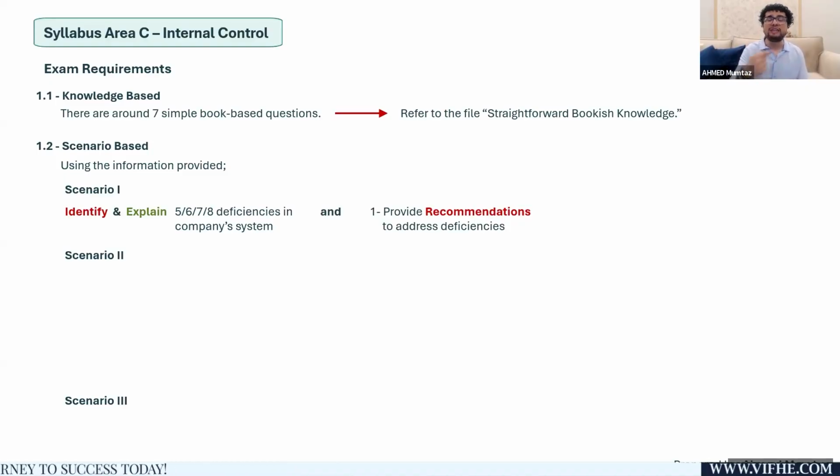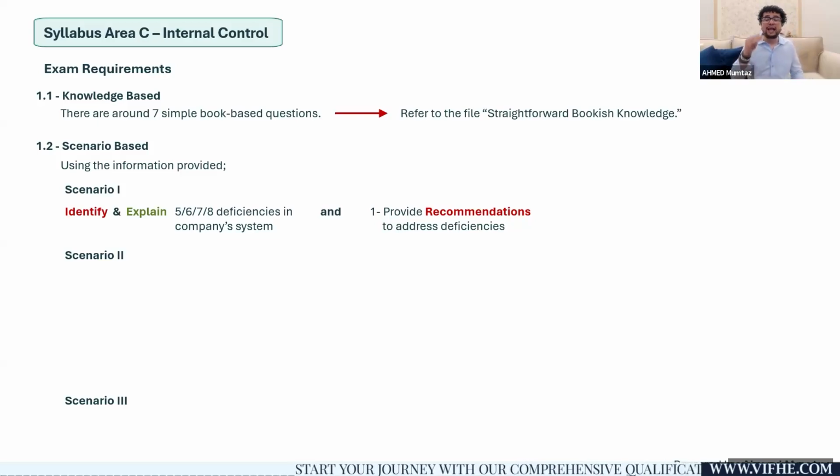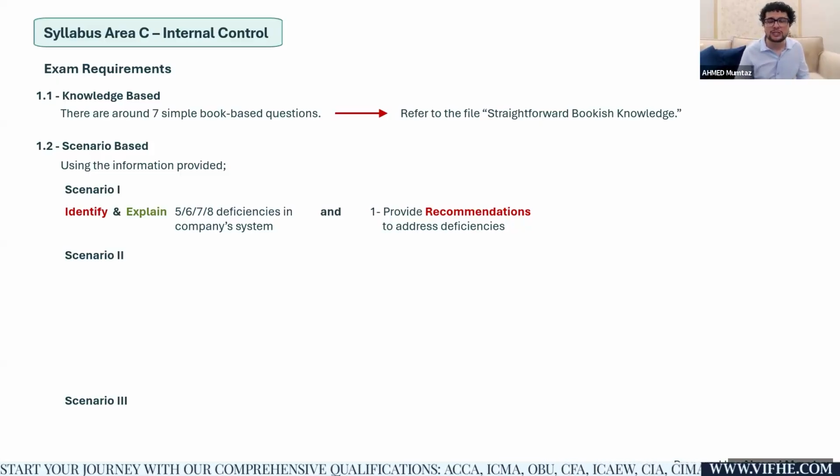But once I evaluate those systems, if I identify a deficiency, I should give management a recommendation. Recommendation means solid advice based on practical things which can actually overcome the deficiency. I will give them recommendations so that those deficiencies can be resolved. I will not implement that thing.